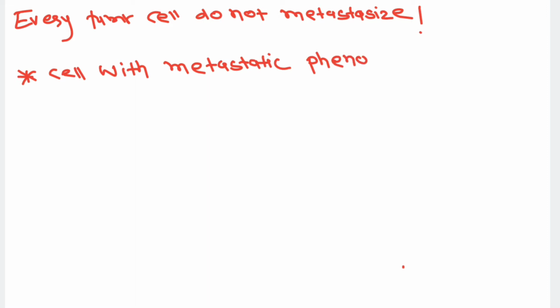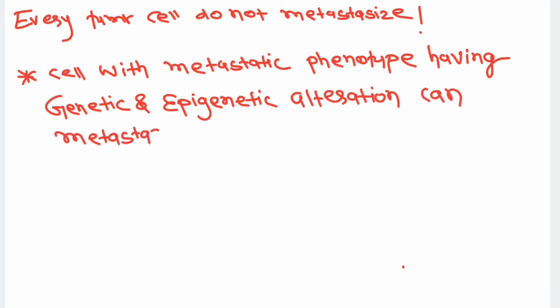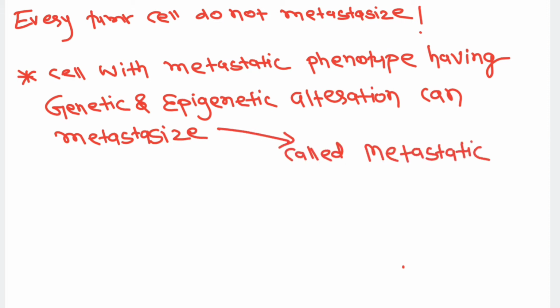The cell which has the metastatic phenotype can metastasize. Metastatic phenotype means they have certain genetic and epigenetic alterations. Such a metastatic phenotypic cell can metastasize, and this whole event is called the invasion metastasis cascade. That we are going to discuss in detail in today's lecture.